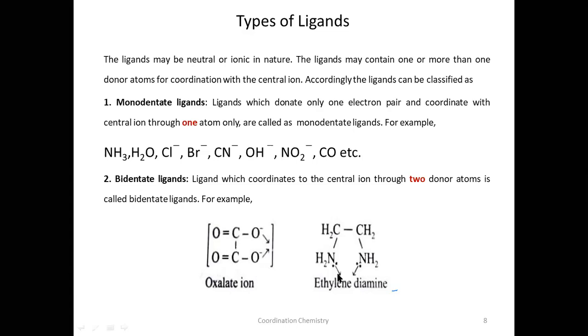See, another example is ethylene diamine. 2 amines are there, therefore ethylene diamine. In this ethylene diamine, there are 2 nitrogens. These are the 2 donor atoms here. Therefore, this is a bidentate ligand.